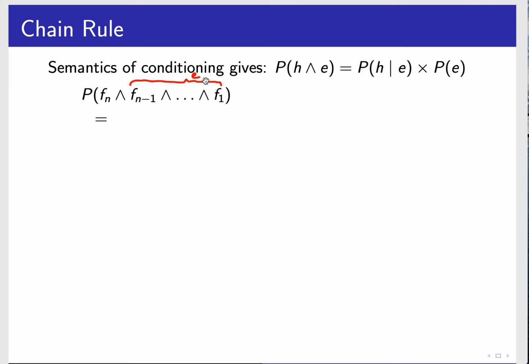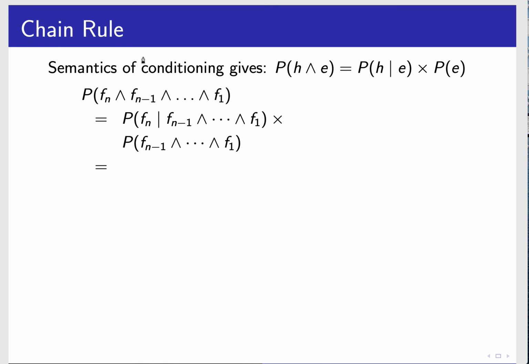So if we treat this as the E and this is H in that formula, then we end up doing this. Remember, this was H, and this is the probability of F given F1 to Fn times the probability of Fn minus 1 to F1. Okay.